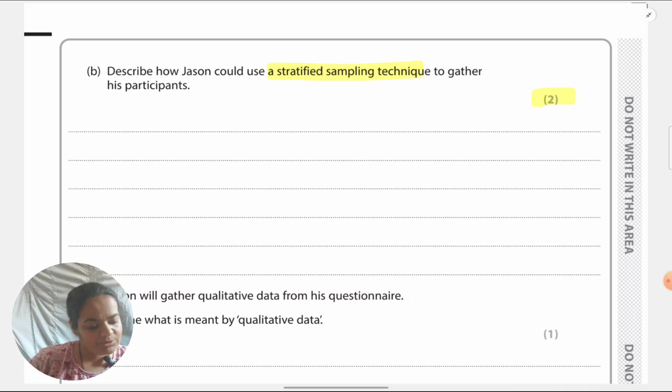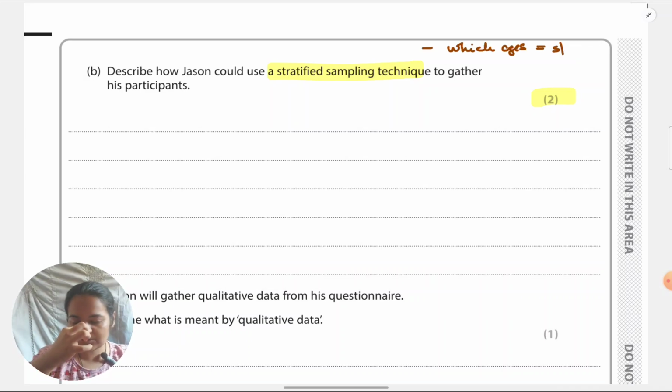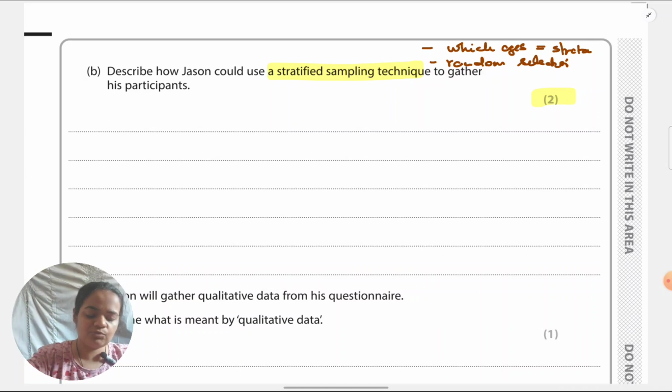The second point could just be about random selection, because after all, stratified sampling has to end up with random selection after identifying the groups. I know there are a lot of intermediate steps also, like many of you must be thinking about the proportions in which we have to represent the population in the sample. The only thing is that the answer is only for 2 marks, so we won't be able to cover everything. So if it's just for 2 marks, these are the main two things: specifying the strata and specifying the selection.